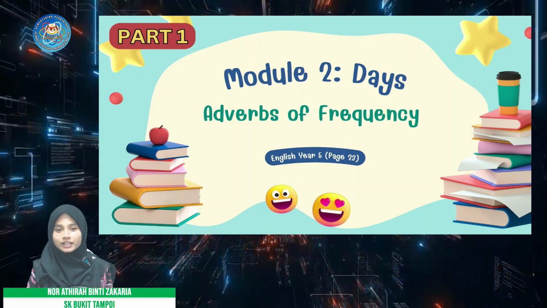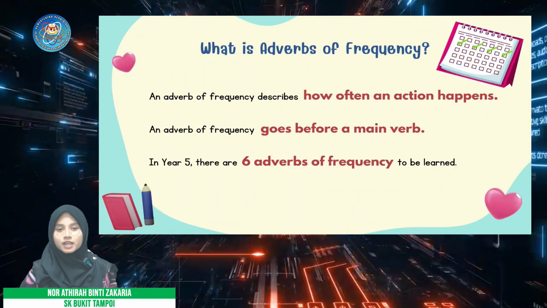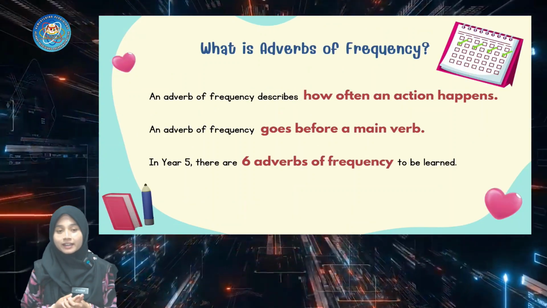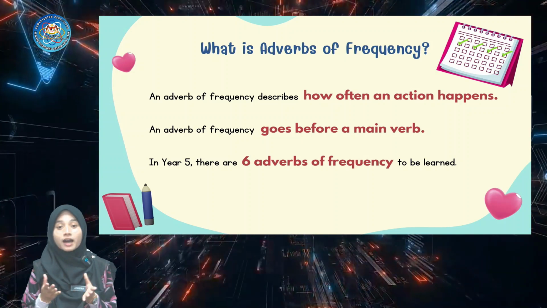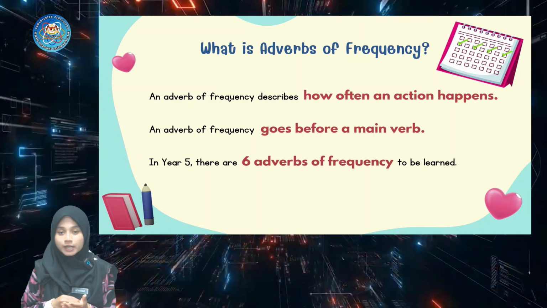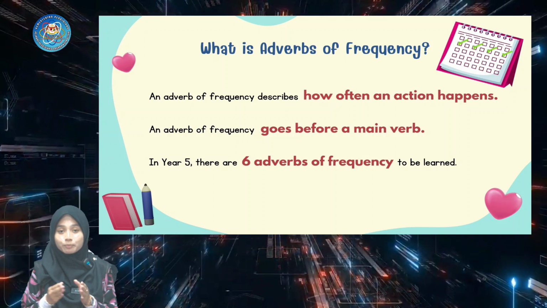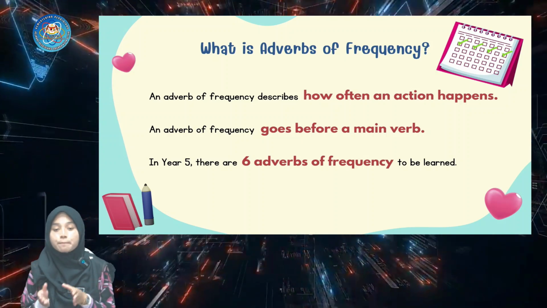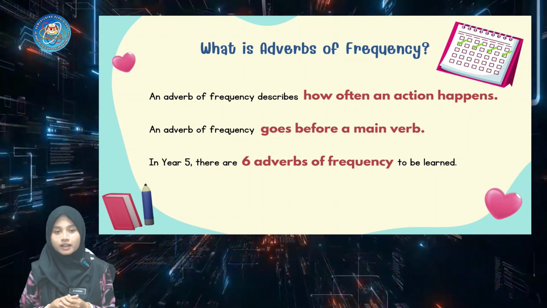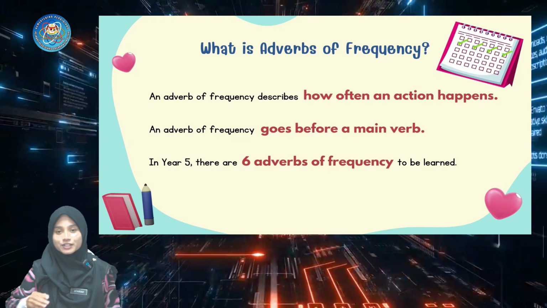Today we are going to learn about adverbs of frequency. Before that, what is an adverb of frequency? An adverb of frequency describes how often an action happens. It goes before a main verb. For example, he always goes to school. So we put the adverbs of frequency before the main verb. If you look in your textbook, there are 6 adverbs of frequency to be learned. Let's discover together.